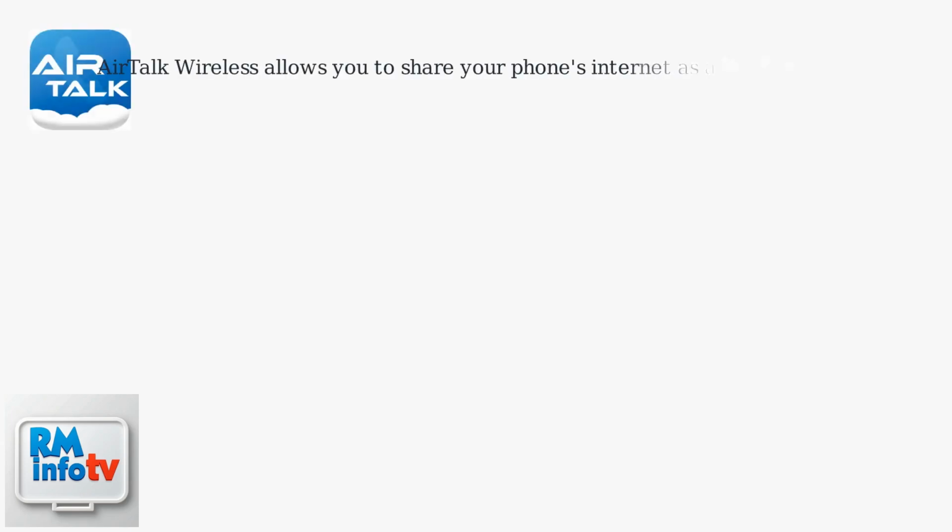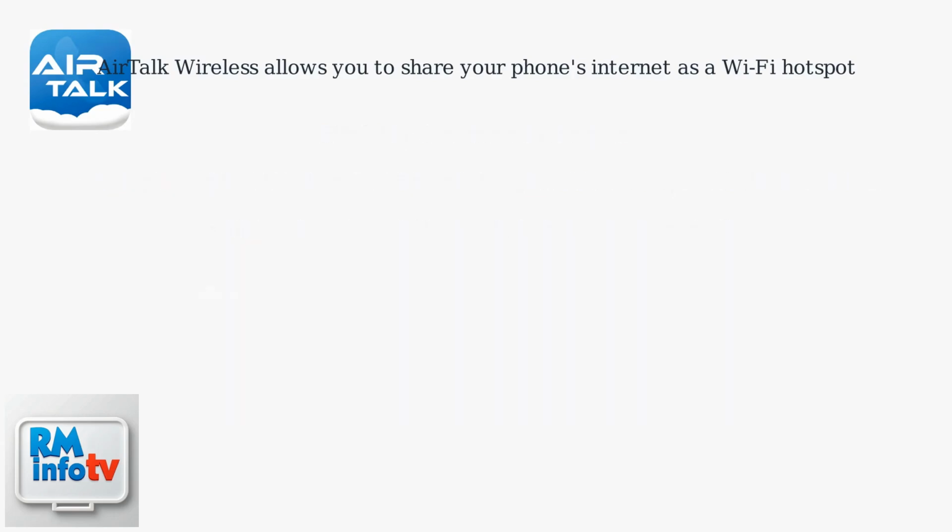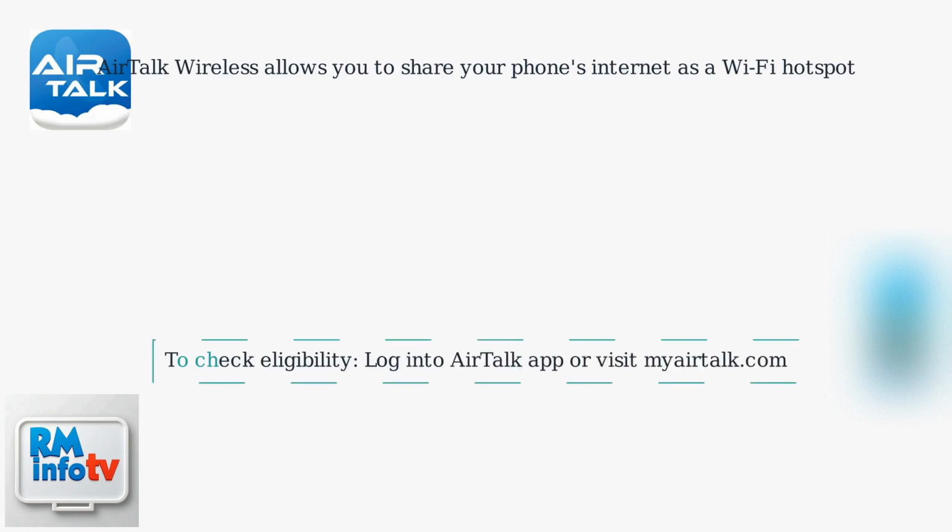AirTalk Wireless allows you to share your phone's internet connection as a Wi-Fi hotspot. Eligibility depends on your plan. Basic plans, $25 to $35, require a $5 per month hotspot add-on for up to 10 gigabytes of shared data. Higher tier plans, $45 and up, include hotspot functionality automatically.